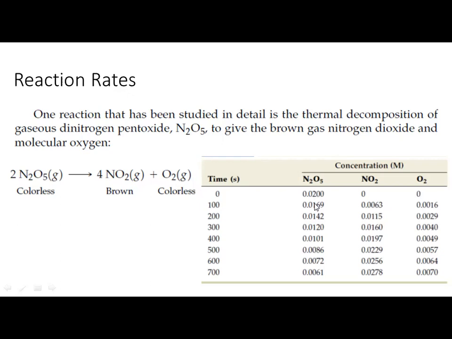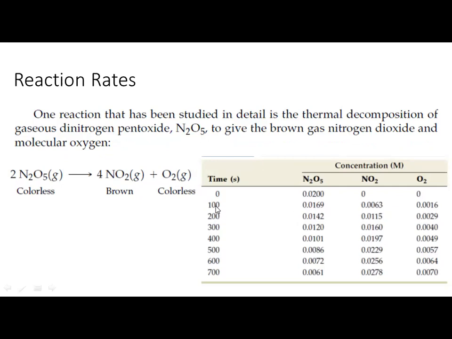The concentration of dinitrogen pentoxide is going to decrease. That I have already explained to you. And look at these two concentrations, they are going to increase, from 0 to this and from 0 to this, because these are the products. The concentration of product will always increase. The concentration of reactant will always decrease.